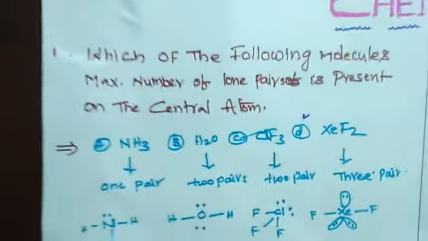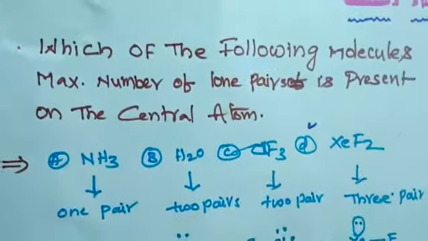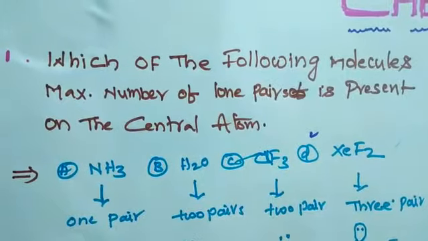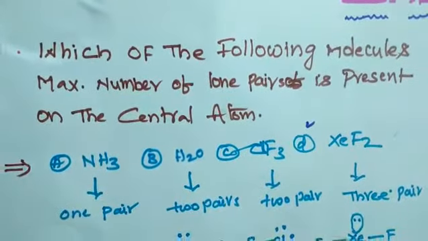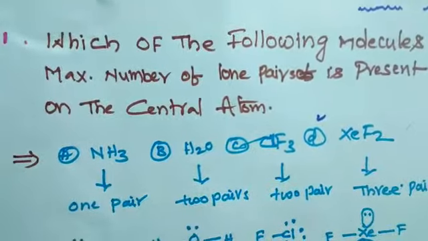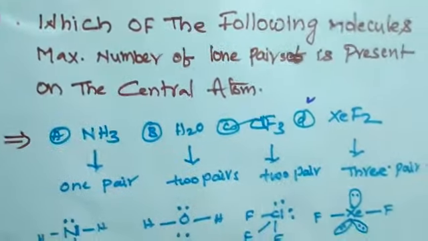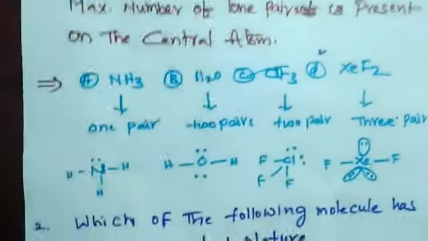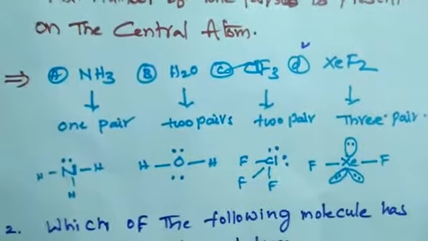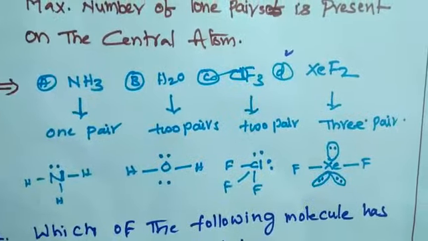So, look here. In which of the following compounds or molecules is the maximum number of lone pairs of electrons present on the central atom? The options are NH3, H2O, ClF3, XeF2.